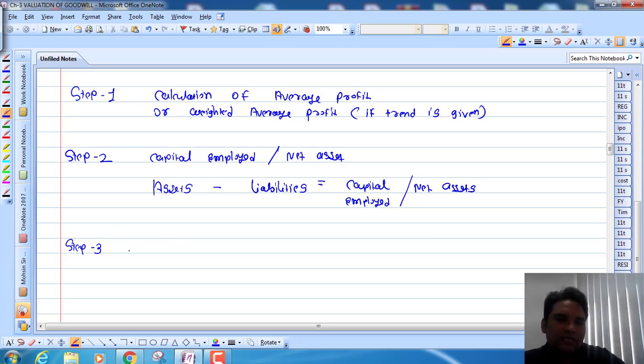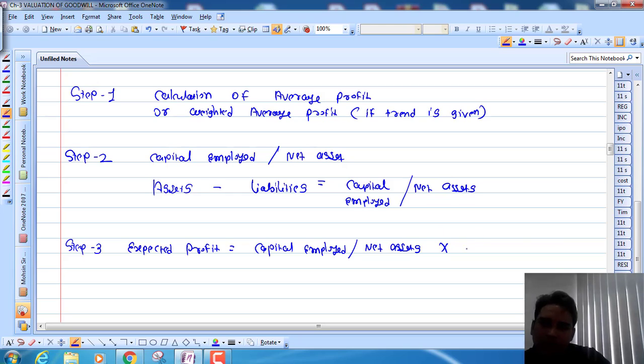Now step number 3 is expected profit. You have to find expected profit, and there is a formula for the same: capital employed or net assets, both are the same, into expected rate of return.